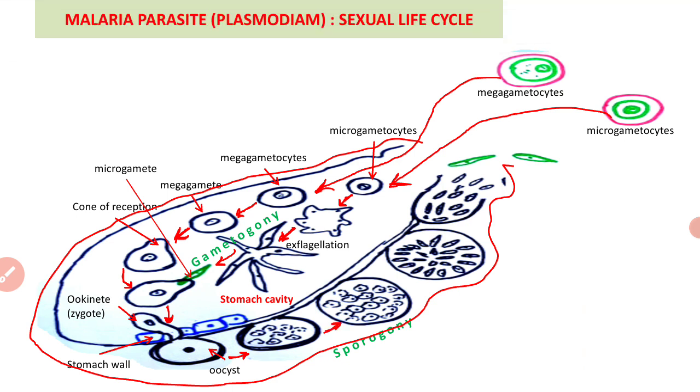Each sporozoite has an elongated structure, with tapering ends, a broad middle part, and a single nucleus.